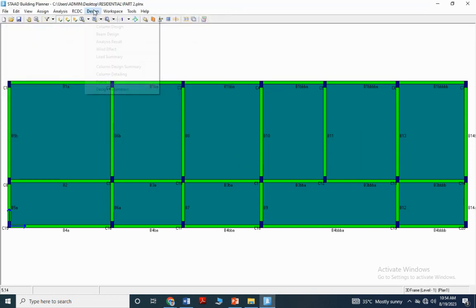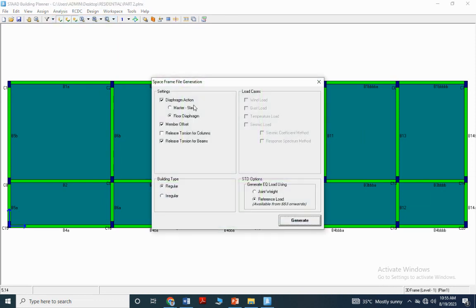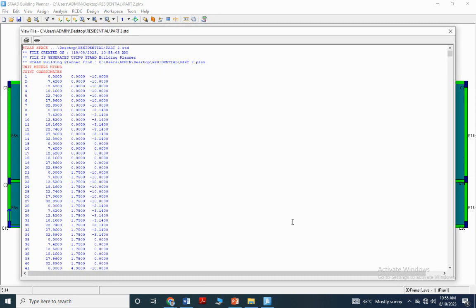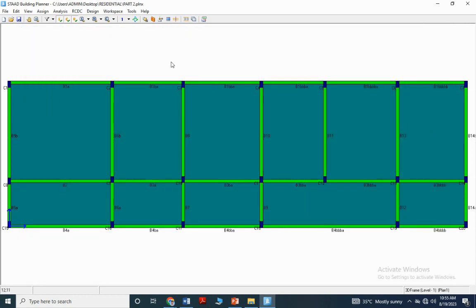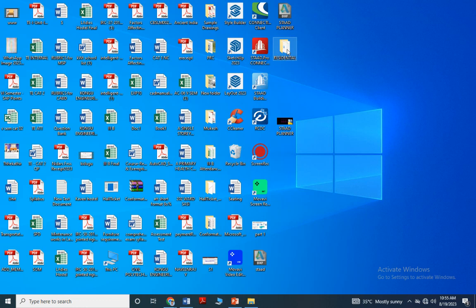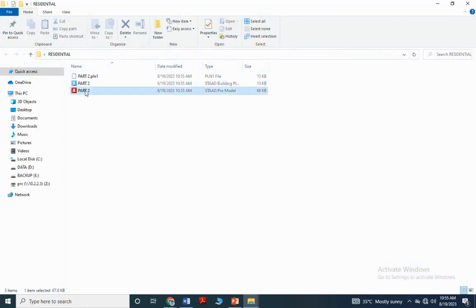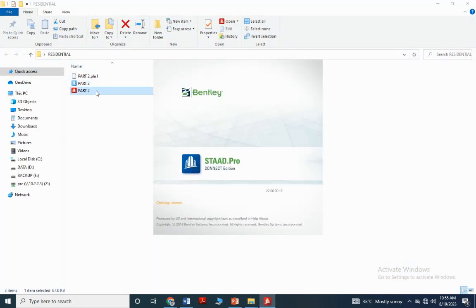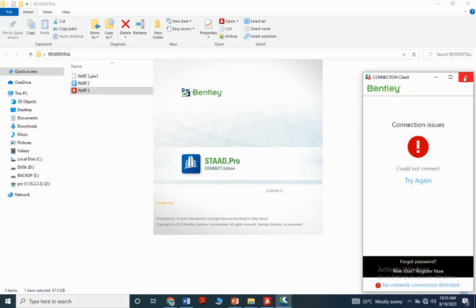Okay, now generate analysis file and action. Okay, that's all. Just close it and save it. And go to residential, and your part 2 file is ready now. Just open it.